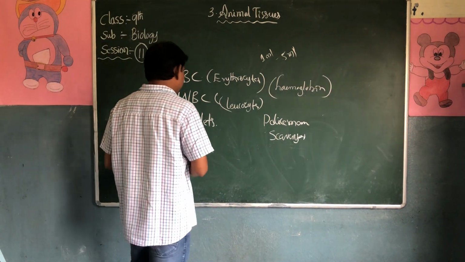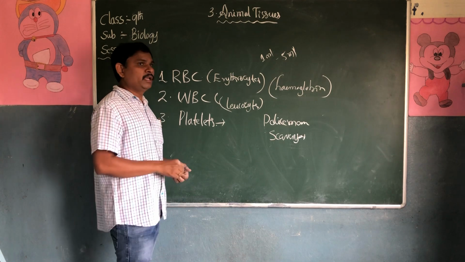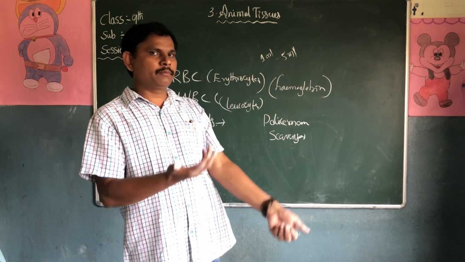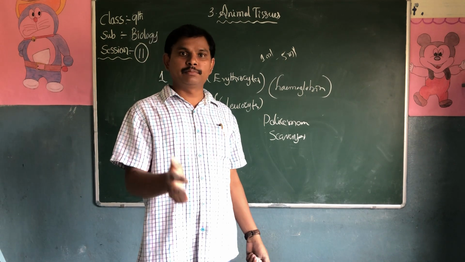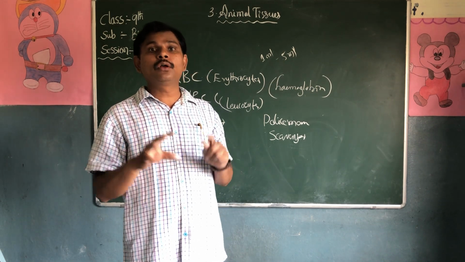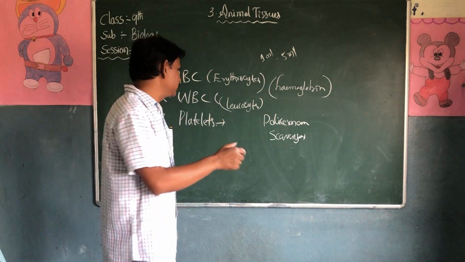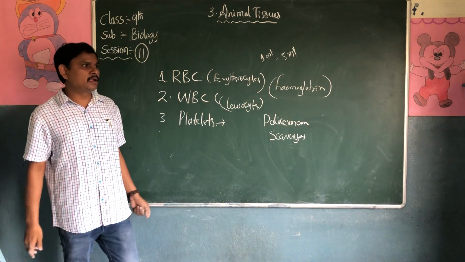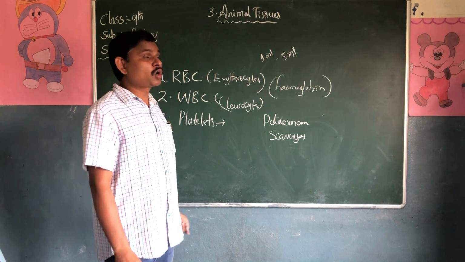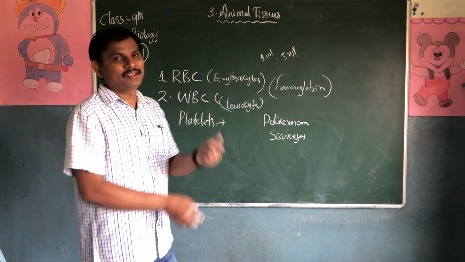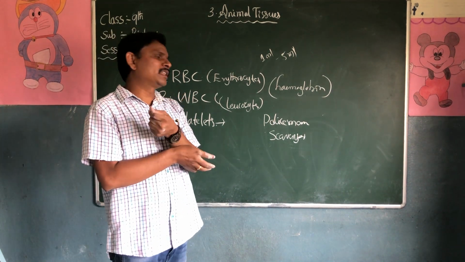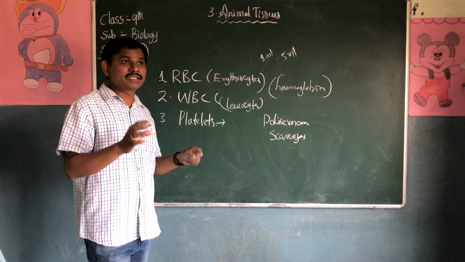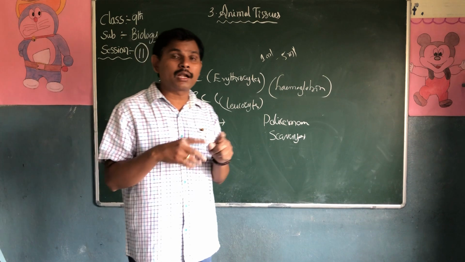Then the last one is platelets. When an injury takes place in our body, the blood comes out of the body. After 3 to 6 minutes, the blood is going to clot. A specialized agent is present in the platelets, called thrombokinase. We will discuss thrombo in 10th class. Platelets are responsible for the clotting of the blood.